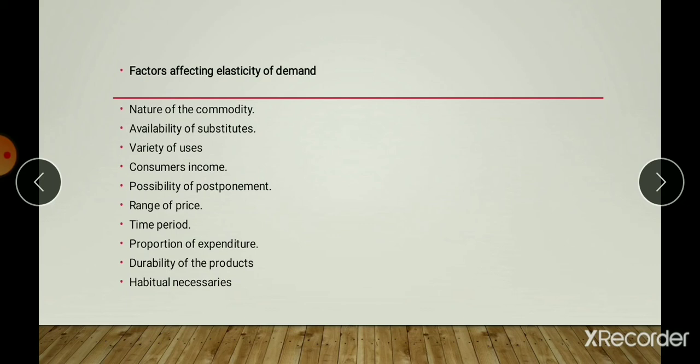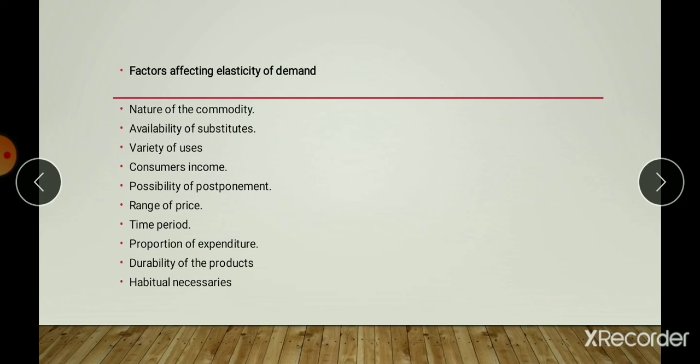So whether the price increases or decreases, they are going to buy that commodity. If the price of rice is increasing, it is necessary to the human, right? It is necessary to us. So they are going to buy rice at a higher price also.